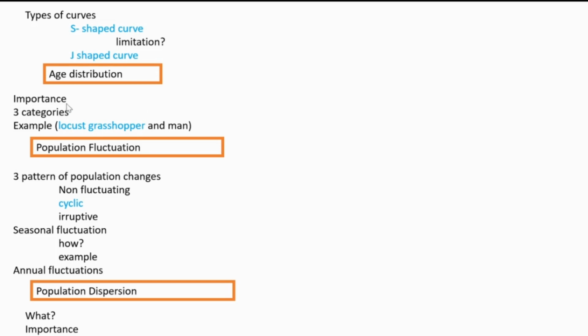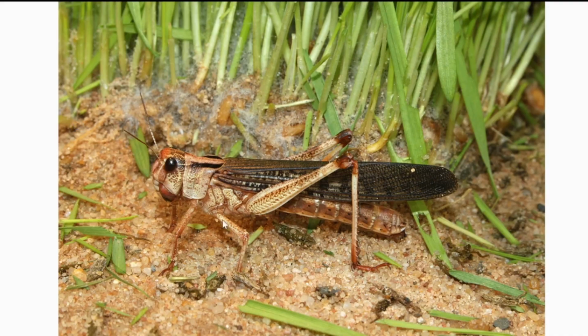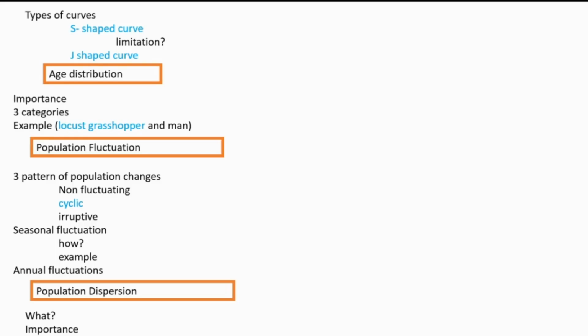Example: locust, grasshopper, and man. In locust, which is a type of grasshopper, the lifespan is 17 years. Even though its lifespan is 17 years, its adult life is only 1 year. So only that time is available for the locust for reproduction. But in the case of man, all three phases are equally distributed: pre-reproductive phase, reproductive phase, and post-reproductive phase.